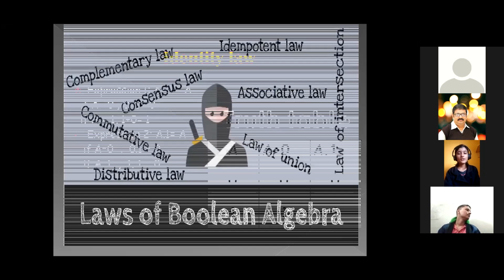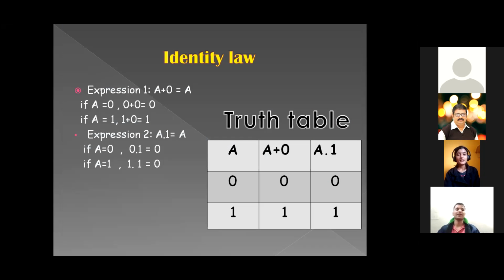As my teammates already told you about our presentation, I'm going to explain the laws of Boolean algebra. The first law I'm going to start with is the identity law. This law states that when any variable is added to 0, the sum is always equal to the variable. For instance, let's take the variable as A. When A OR 0, the result is A. Or when any variable is multiplied by 1, the product is always equal to the variable. A AND 1 is A.